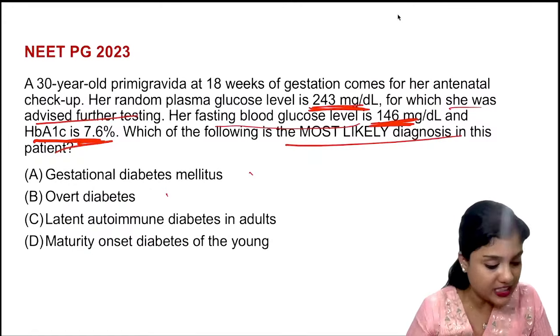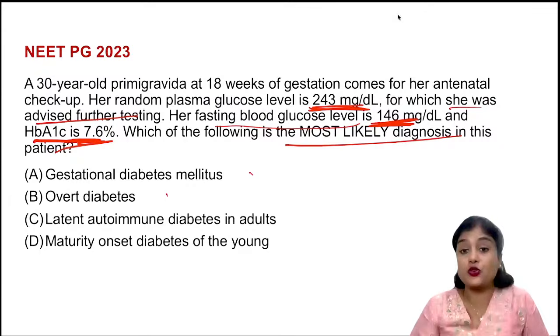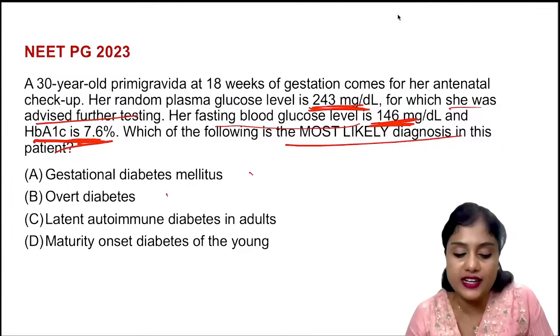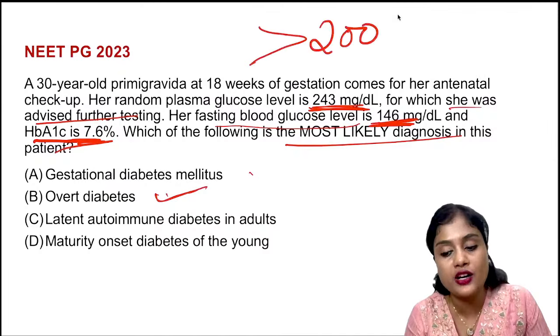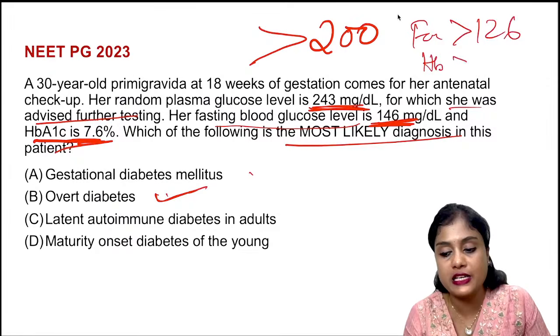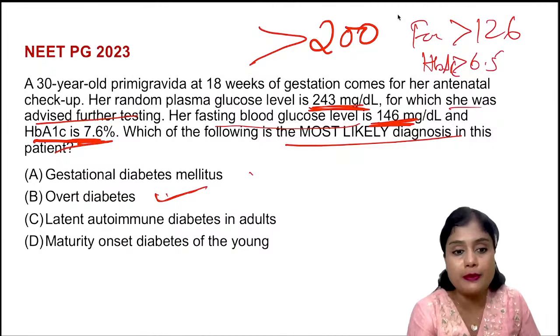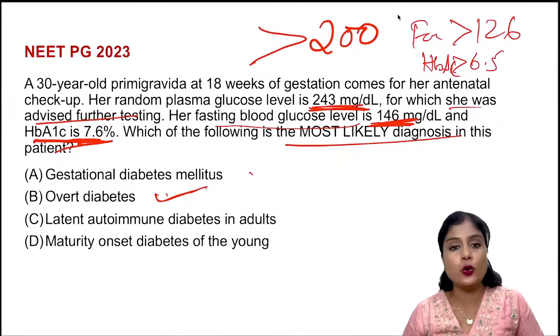Yes, correct, Danush Gowda, because you've given two answers. I know you have answered this question. Very good. The correct answer is overt diabetes. As I told you, any random value of more than 200, fasting more than 126 and HbA1c more than 6.5 is considered overt diabetes. So the correct answer here is overt diabetes.